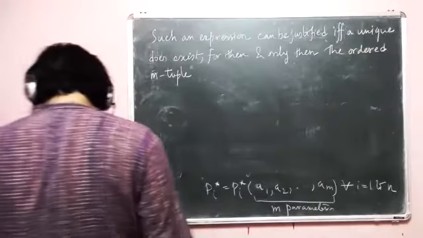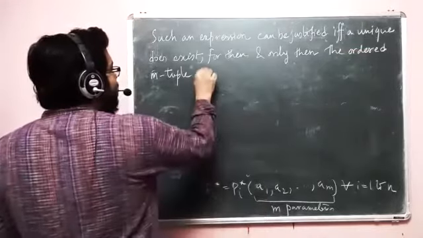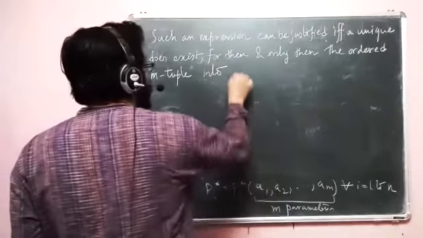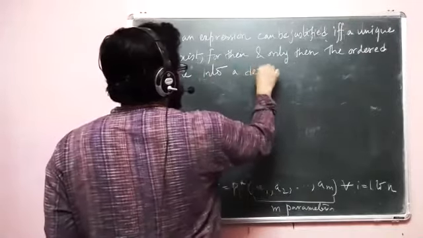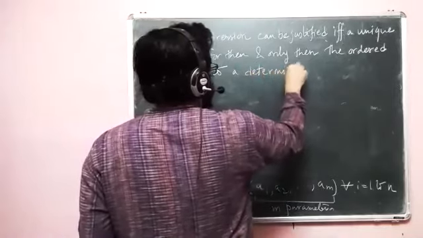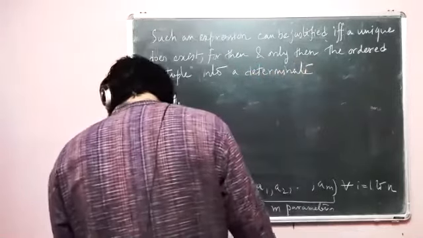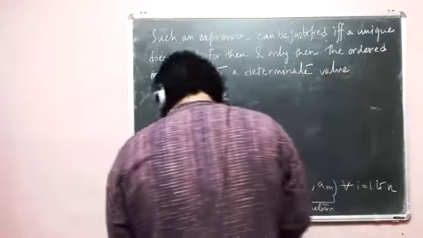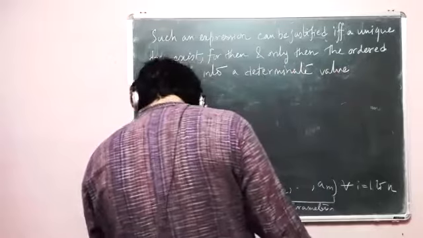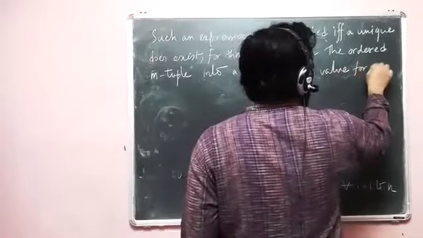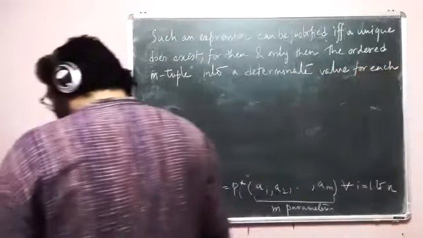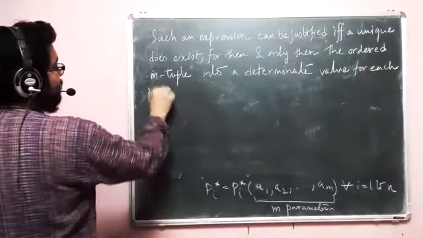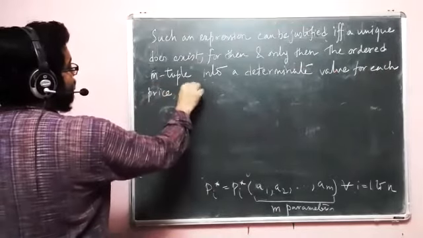So ordered m tuple into a determinate value. Remember, not determinant, a determinate value. That is a value that can be determined. So determinate value for each price pi star.